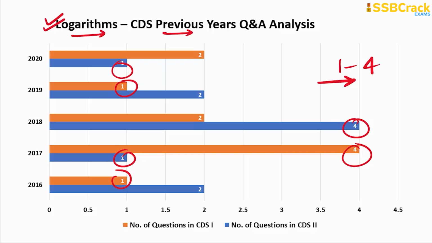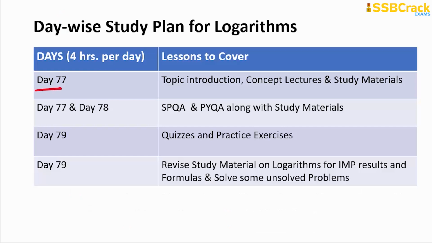So see that you prepare this way: on day 77, give 4 hours of sufficient time to go through the topic introduction lecture and concept lecture, because there won't be many lectures on this topic. It starts with the introduction and ends with the important properties. You have to go through the study materials, and then for the few hours of day 77 till day 78, importantly, you go through the SPQA and PYQA lessons with their study materials.